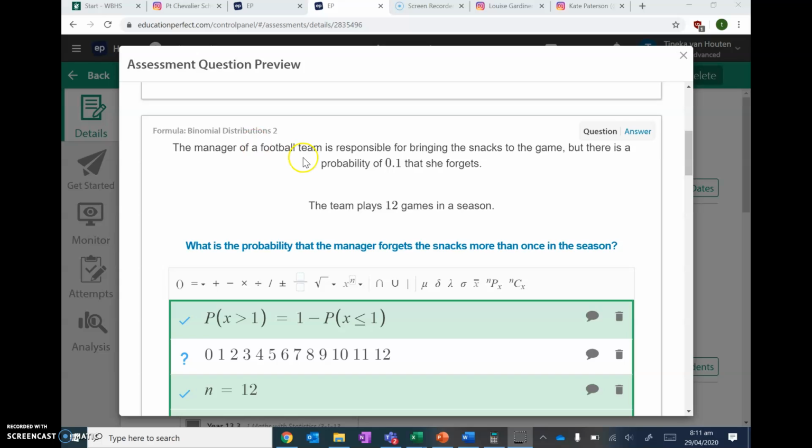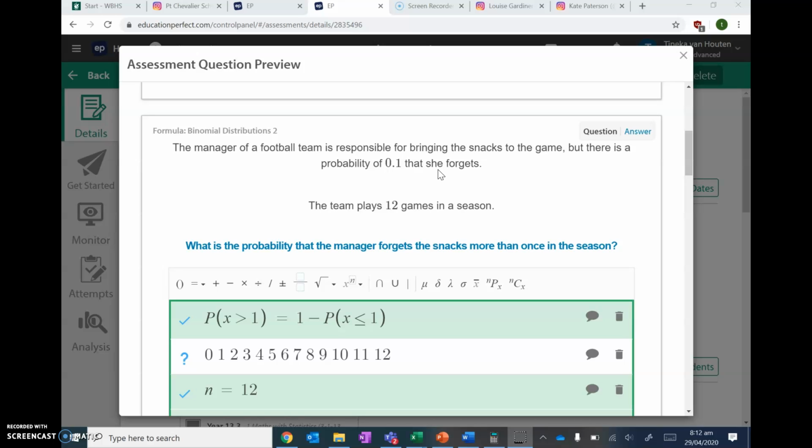Okay, question 2. It says the manager of a football team is responsible for bringing the snacks to the game, but there is a probability of 0.1 she forgets. The team plays 12 games in a season. What is the probability the manager forgets snacks more than once in the season? So we know there are 12 games in a season. We're counting numbers, so it's a discrete variable. There's a 0.1 probability she forgets, so that's our probability of failure in this case. So we have a probability of success and failure. There are two distinct outcomes.